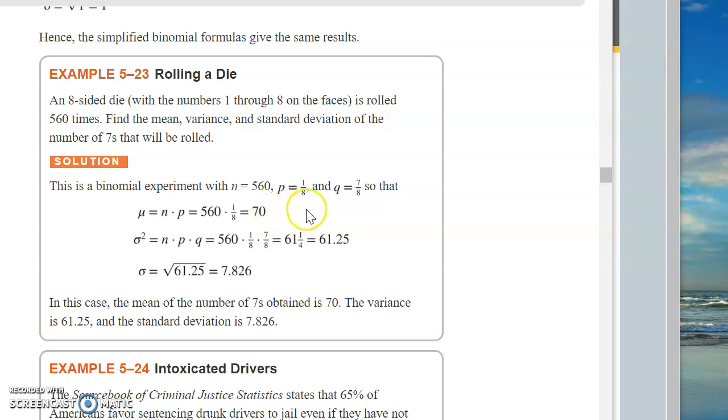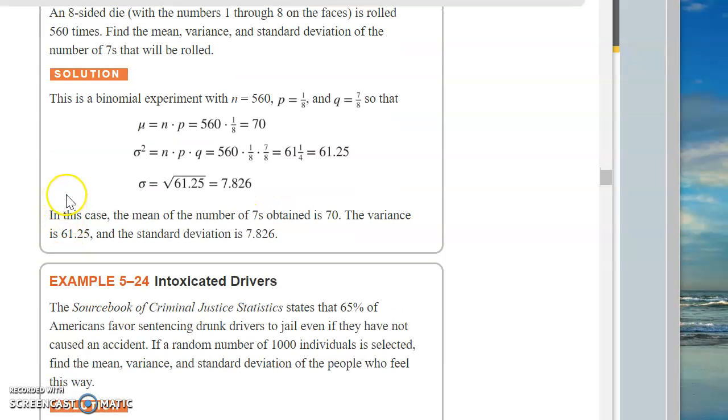So 1/8 of the time you're going to get a 7. Well, how many times is that? 1/8 times 560 is 70. That's what you expect. But you're not always going to get that. See, that's the whole concept behind deviations, standard deviations and variances. You're not always going to get that. Not always, okay? Sometimes you'll get 70. Sometimes you'll get 71. Sometimes you'll get 68, okay?